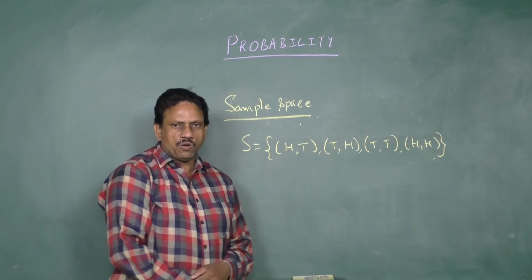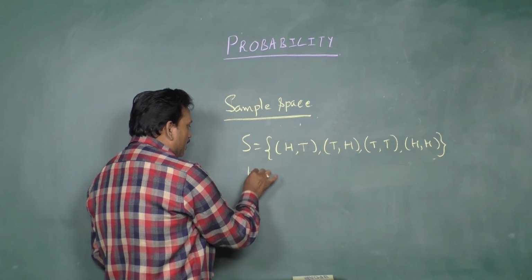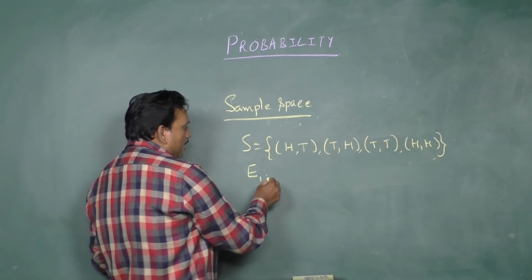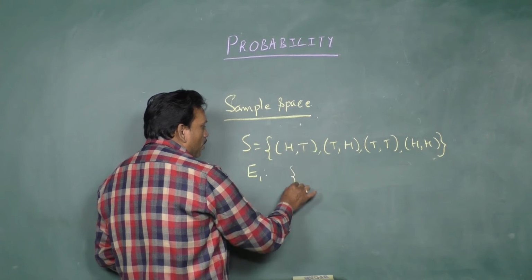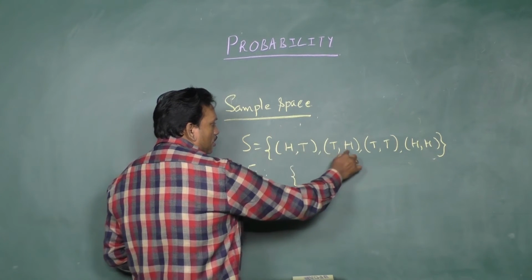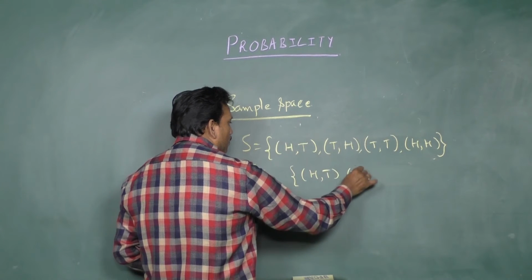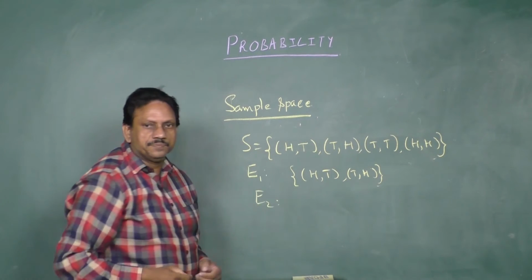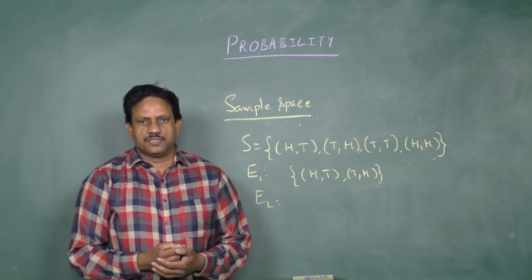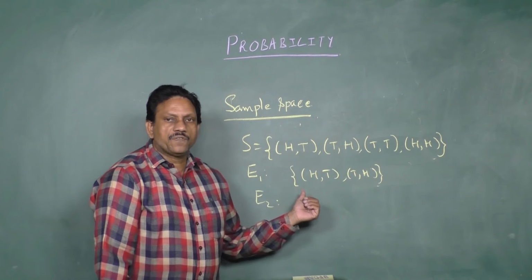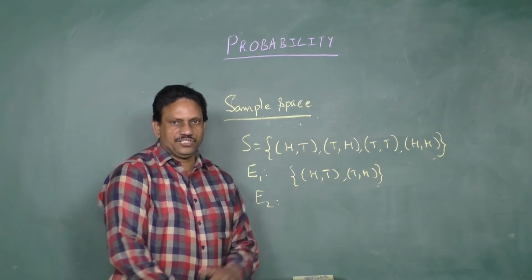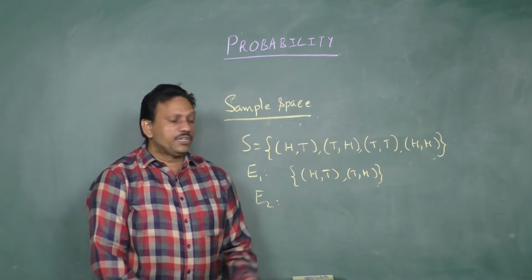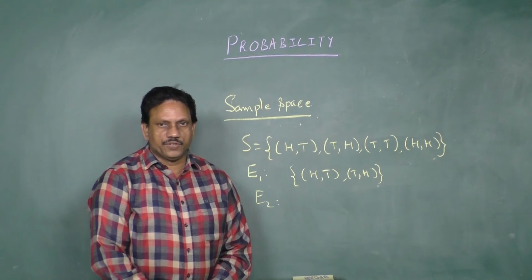Now, let E1 be the event of getting exactly one head. Exactly one head means what are the possibilities? HT, TH. This is exactly one head. So E1 is the event of getting exactly one head, HT or TH. It contains two elements, HT, TH. So it is a mixed event, or compound event, we can say.